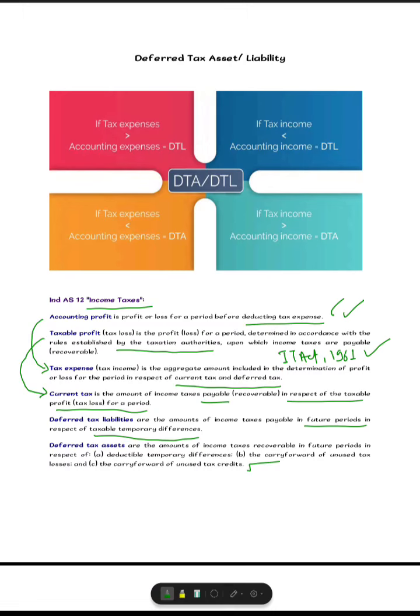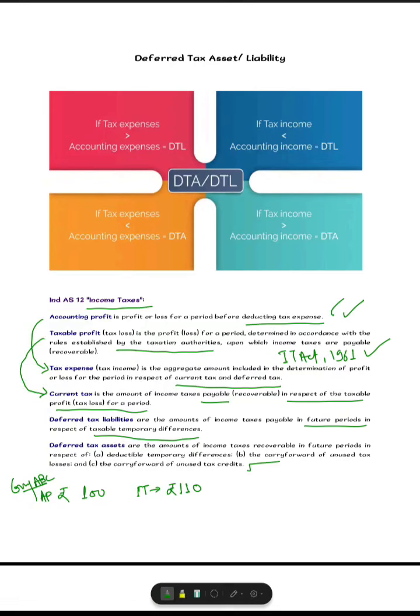Now let's come to one example which will clarify all the theory or definitions which we have just seen. Suppose, as per accounts, the accounting profit of company ABC is rupees 100, whereas as per the Income Tax Act, the taxable profit for the same company is, say, rupees 110.